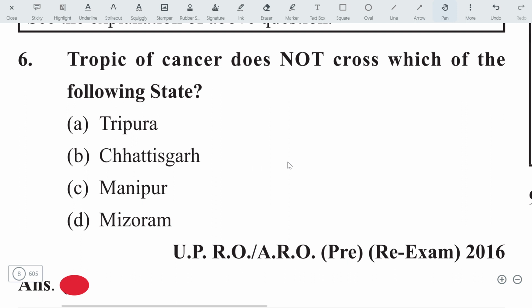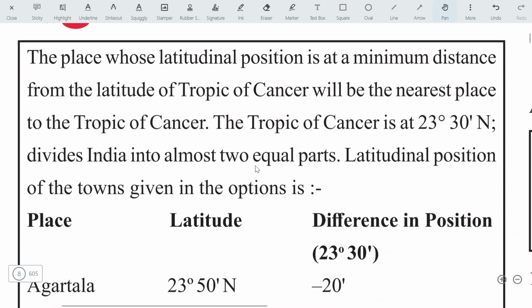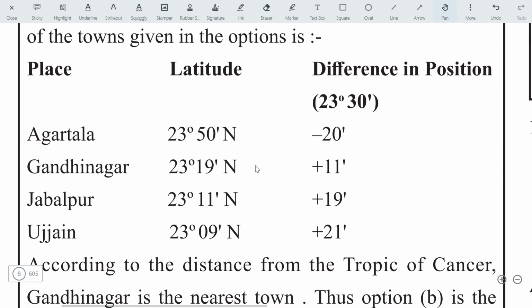Okay, move on to the next question. The Tropic of Cancer does not cross which of the following states? That is Manipur. Manipur is located north of the Tropic of Cancer. It passes through Tripura, Chhattisgarh and Mizoram. Next question. Which of the following towns is nearest to the Tropic of Cancer? The answer will be Gandhinagar. Let's see the explanation. If you go through the explanation, you will find the latitudes of all these cities, Agartala, Gandhinagar. So you can see Gandhinagar is the nearest to the Tropic of Cancer.